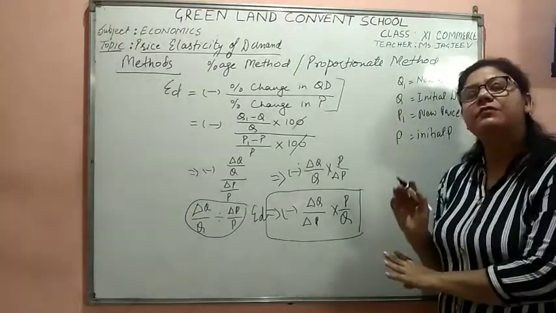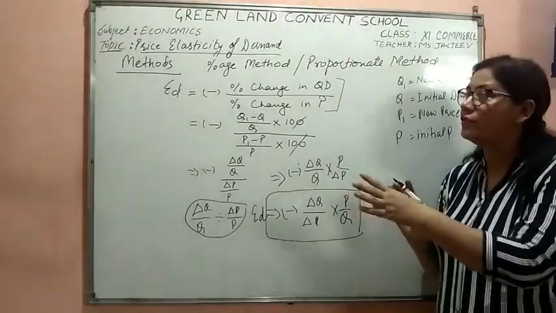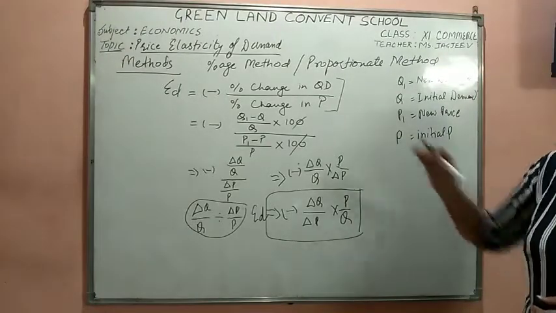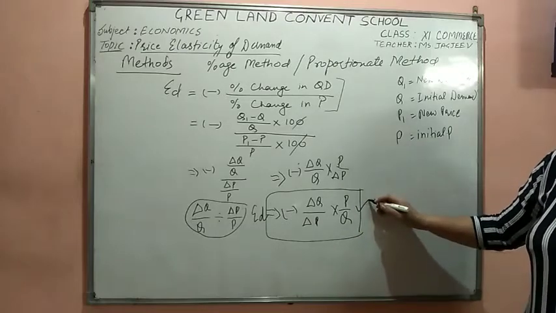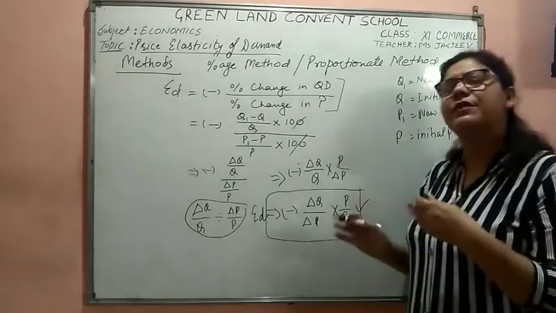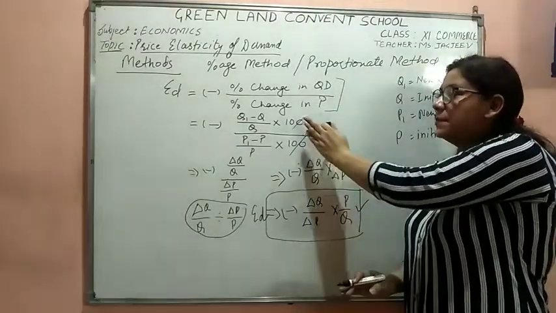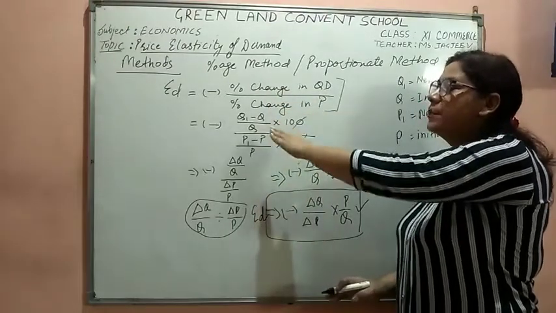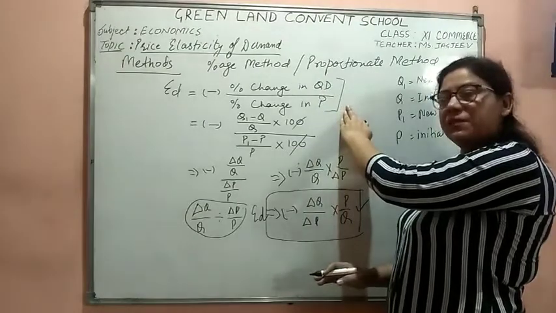In this chapter we will have numericals relating to the calculation of elasticity of demand. For those calculations we have to use these formulas. Mostly we use this formula, but there is no straightforward rule that only this formula is used. This formula is also used. Sometimes we are given the percentage change in quantity demanded and the percentage change in price. How do we find the percentage change in quantity demanded?